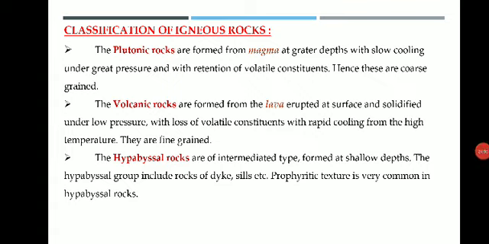With this, the classification of igneous rocks is over: textural classification, and classification based on chemical composition or mineral content. In the next class we will see the different structures shown by igneous rocks. While the magma and lava cool, the rocks show some particular structures which you can see with the naked eye, so we use the term structure. They are large scale features shown by igneous rocks. Thank you.